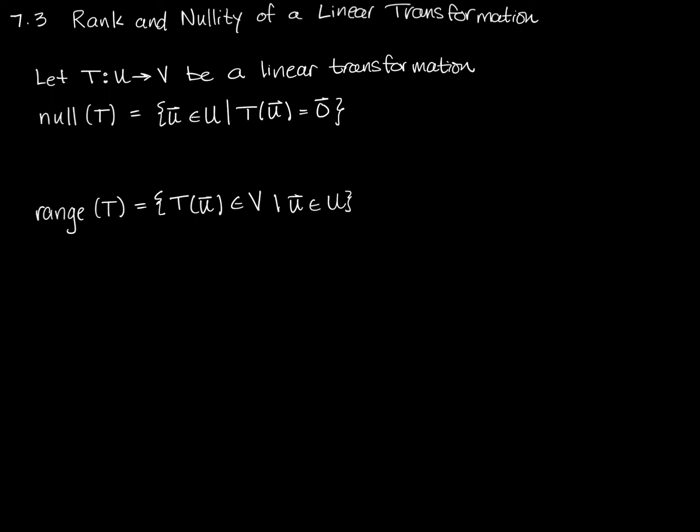The codomain of T is just V, right? That's all the potential answers.